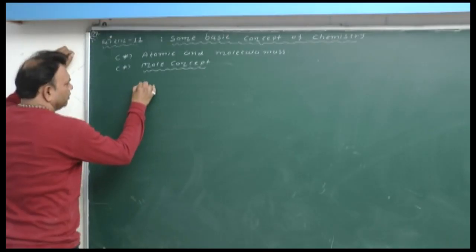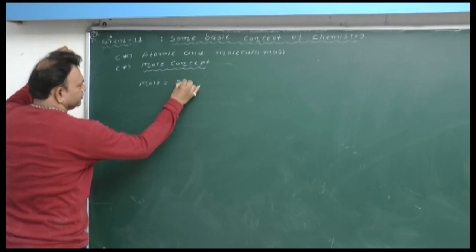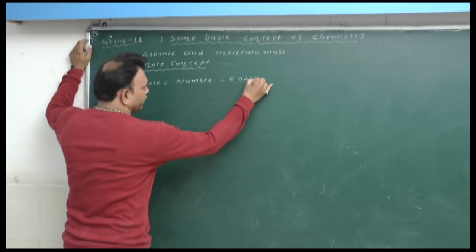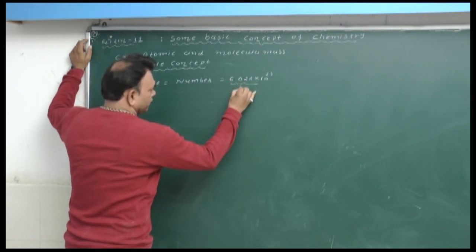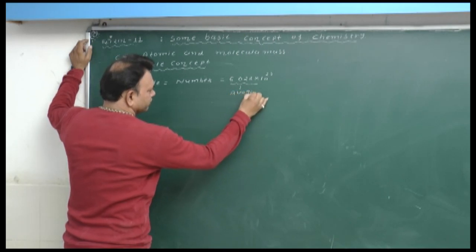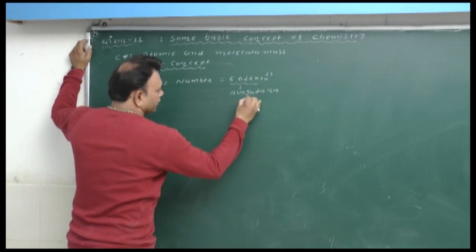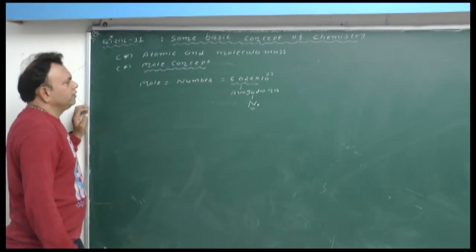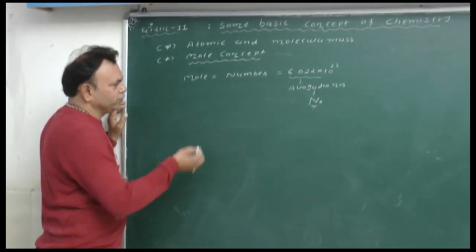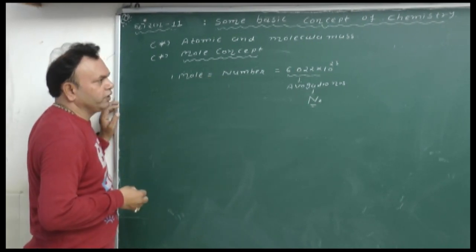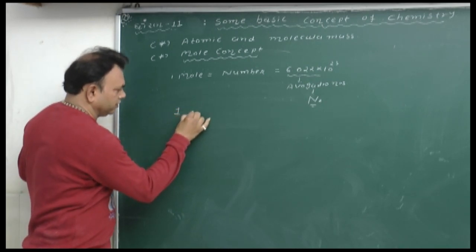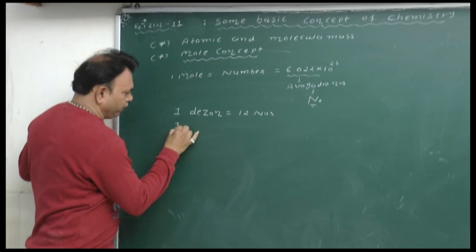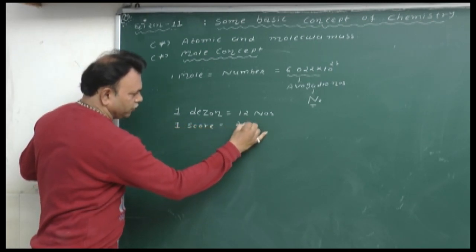Okay. Mole. So mole is one number, and the value of 1 mole is equal to 6.022 into 10 raised to 23 power, and this is called the Avogadro number. Its symbol is NA. Okay, same as if I want to find the number of any atoms, so 1 mole is equal to 6.022 into 10 raised to 23. Like suppose that 1 dozen is equal to 12 numbers. Same as 1 score is equal to 20 numbers.